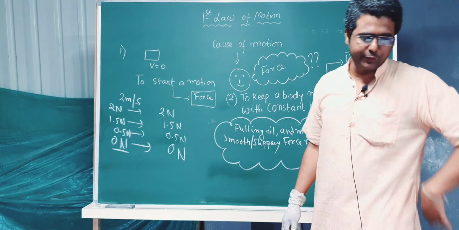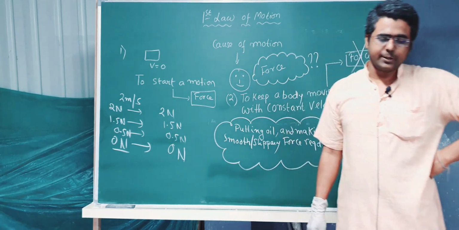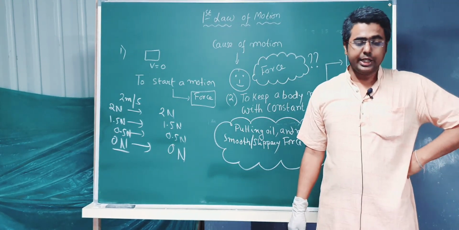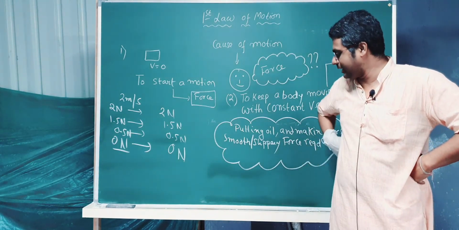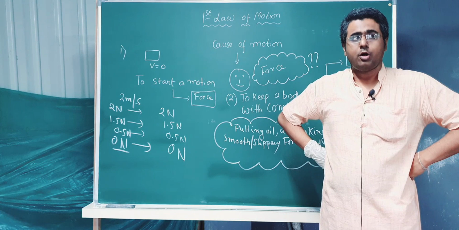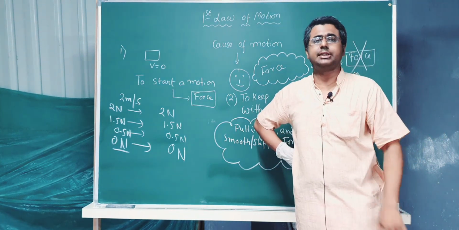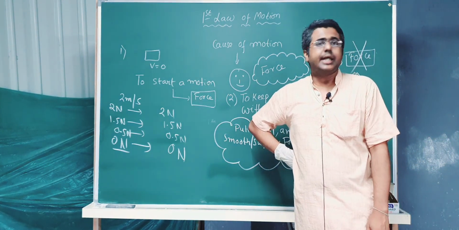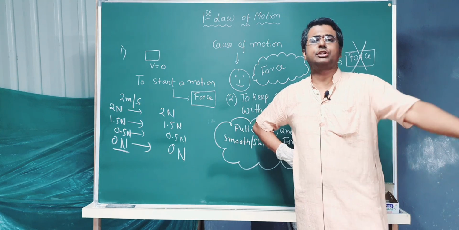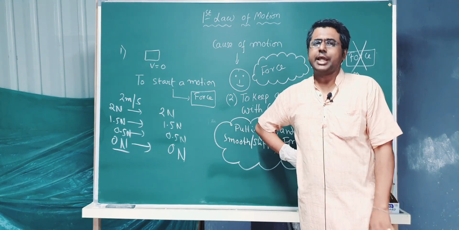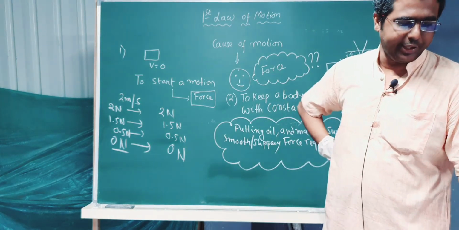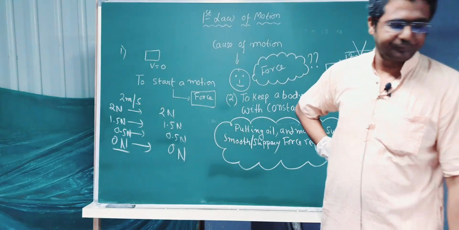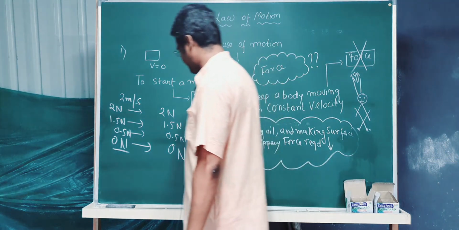Please write it this way: if no other force like friction or any other opposing force is acting, then there is no force required to keep a body moving with constant velocity, okay. Can I rub this?